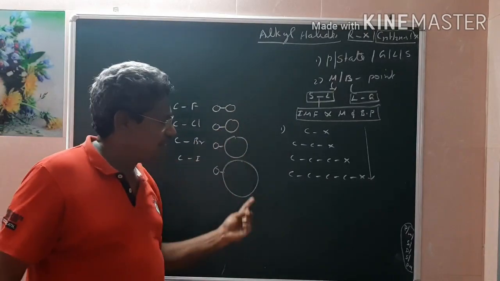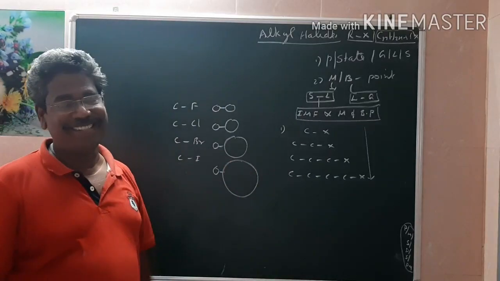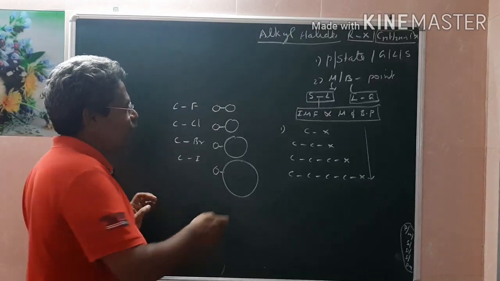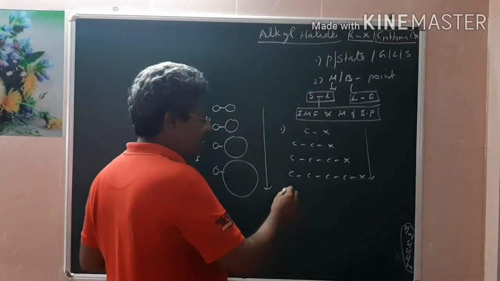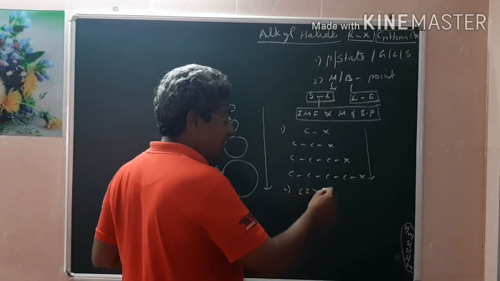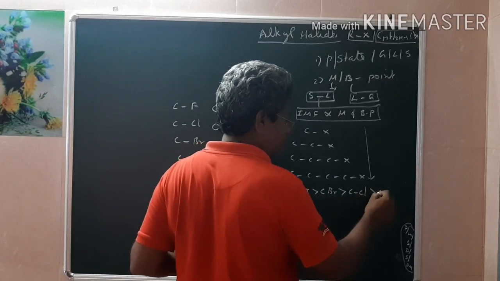As the size increases, the surface area increases, and naturally the intermolecular force increases. Therefore, the boiling point and melting point will increase. In increasing order, the boiling point is CI greater than CBr greater than CCl greater than CF.